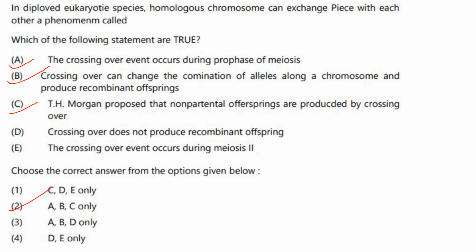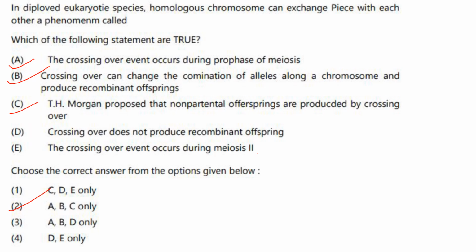Then next question. In diploid eukaryotic species, homologous chromosomes can exchange pieces with each other, a phenomenon called crossing over. Which of the following statements are true? The crossing over event occurs during prophase of meiosis. Yes, that is correct. It occurs during meiosis 1, specifically during the prophase 1 stage. So A is correct.